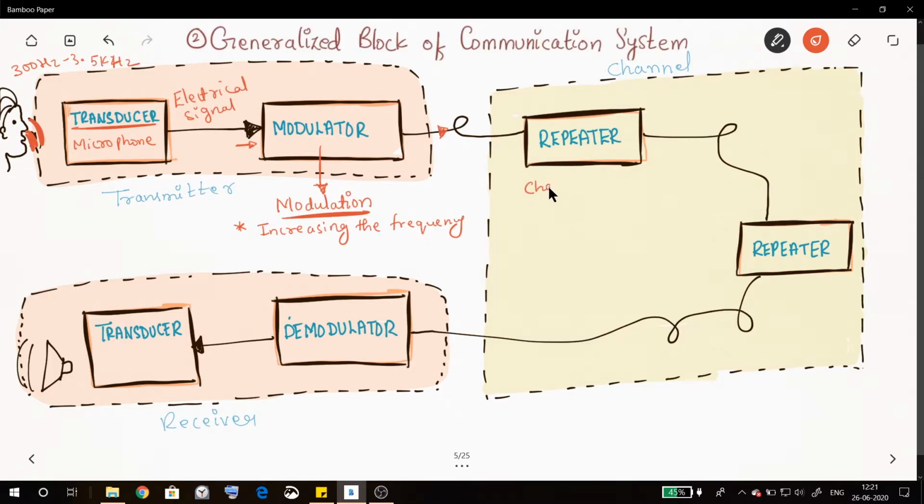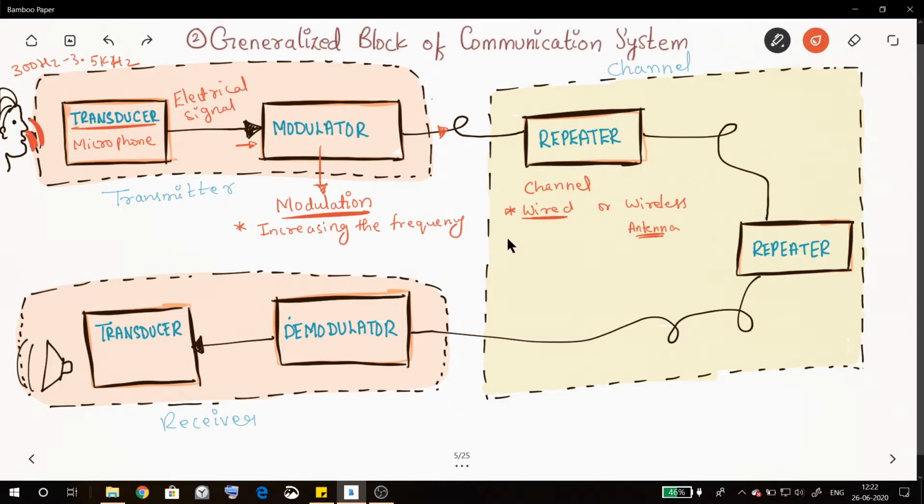Now this channel can be wired or wireless. In case of wireless, we will have to use an antenna that will convert the one-dimensional signal, that is the electrical signal, into a space signal, like a three-dimensional signal. So here we'll have to put an antenna that will radiate the signal. In case of wired, we'll just have to connect it through wire.